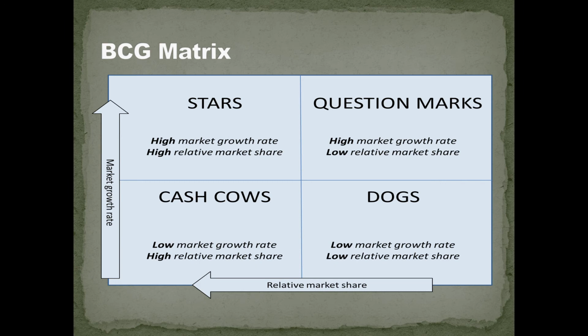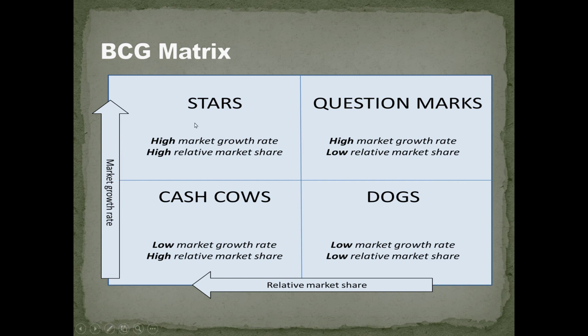So this is the matrix where the performance of a product or company is assessed according to market growth rate and relative market share. The product or business having a high market growth rate and high relative market share is called the leader of the business, or the star of the company.